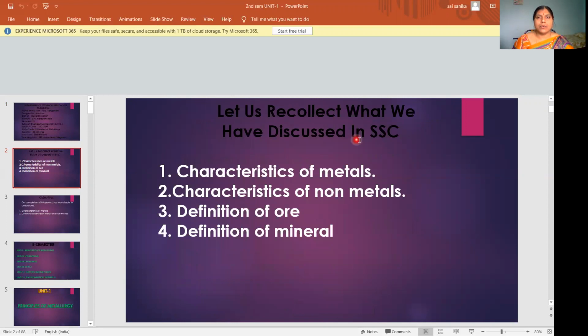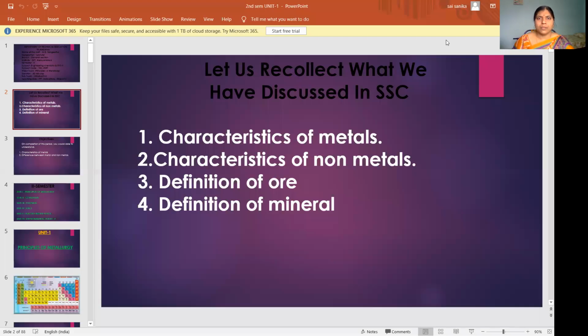Let us recollect what we have discussed in SSC. You might have studied in your SSC the characteristics of metals, characteristics of non-metals, definition of ore, and definition of mineral. So what are the characteristics of metals?